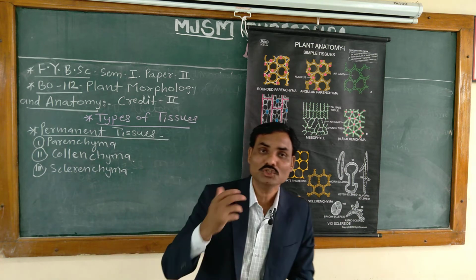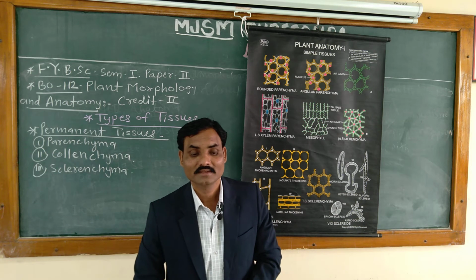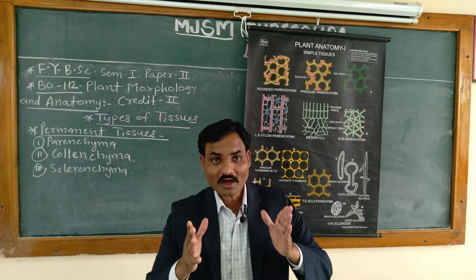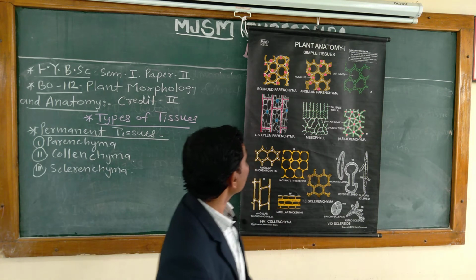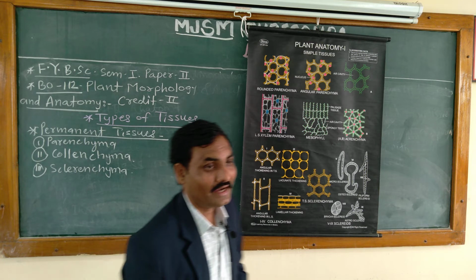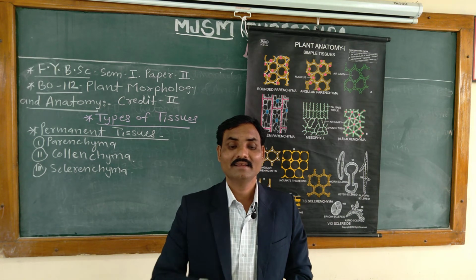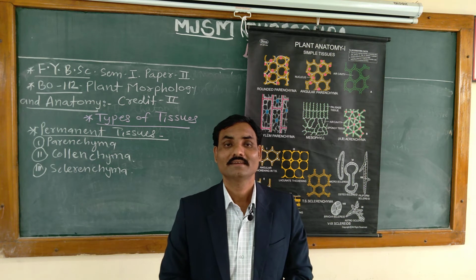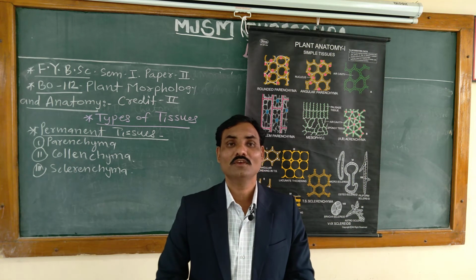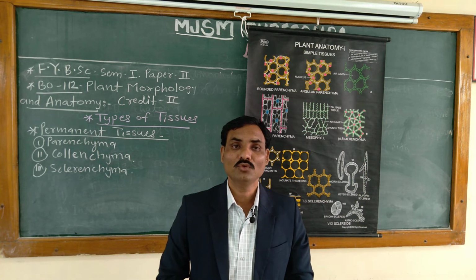Then what are the main functions of these parenchyma cells? Listen very carefully, students. The parenchyma cells sometimes contain chloroplast. And we know that when chloroplast is there, it works in the process of photosynthesis, which is used in the preparation of food.